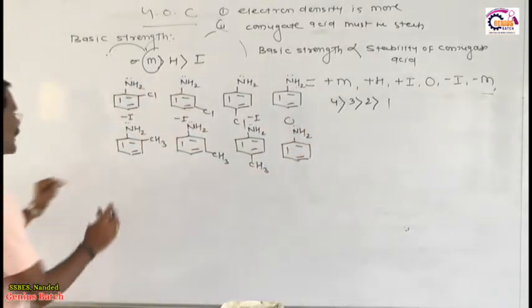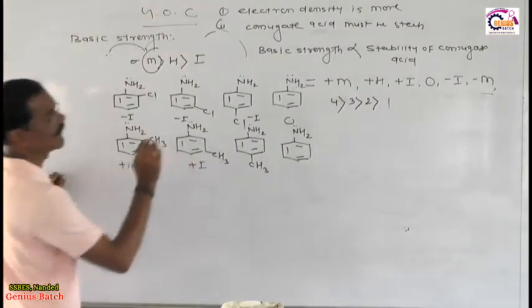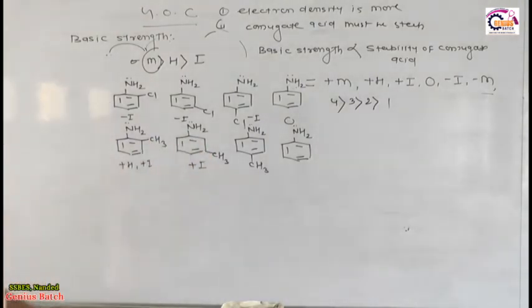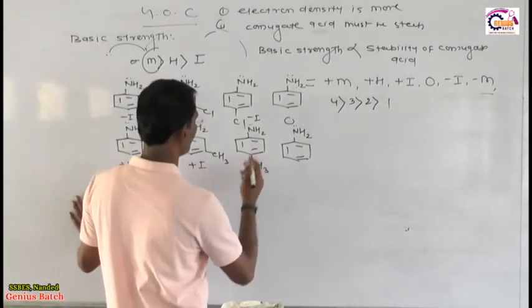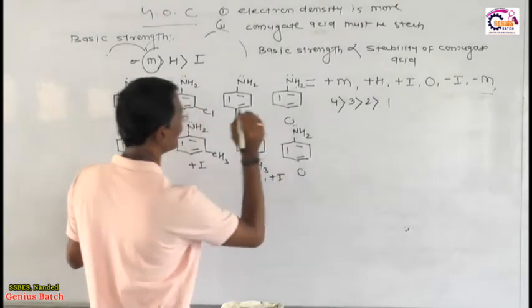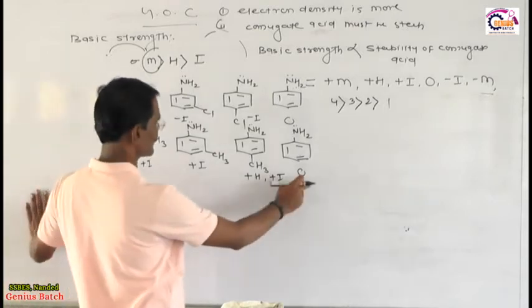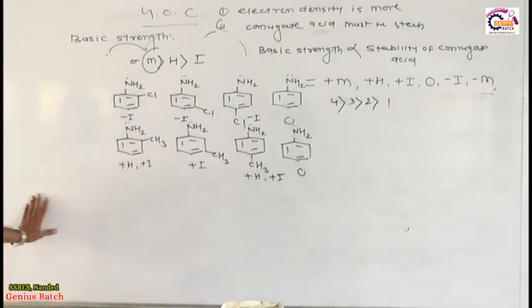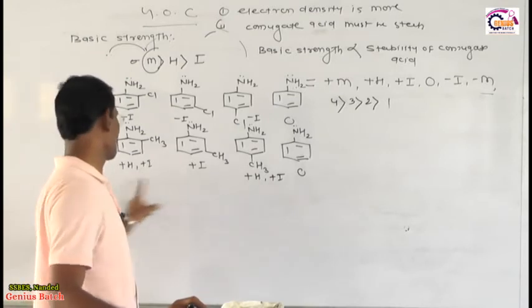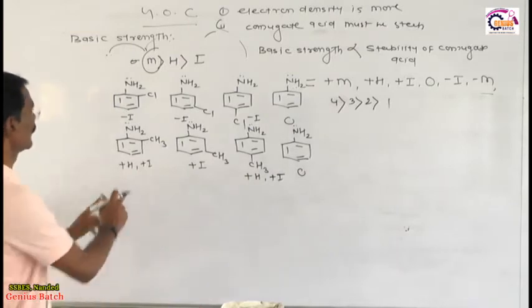Now tell me what happened here? Here plus H plus I, here only plus I. Why? Because the methyl group is on the meta position, and whenever the methyl is on the meta position, it never creates any type of mesomeric effect, therefore it is only plus I. And finally, at the para position, it means plus H as well as plus I, and finally here 0. So out of this, the competition is between these two only, because positive hyperconjugation is dominant over inductive. So out of these two, the first one is more basic.